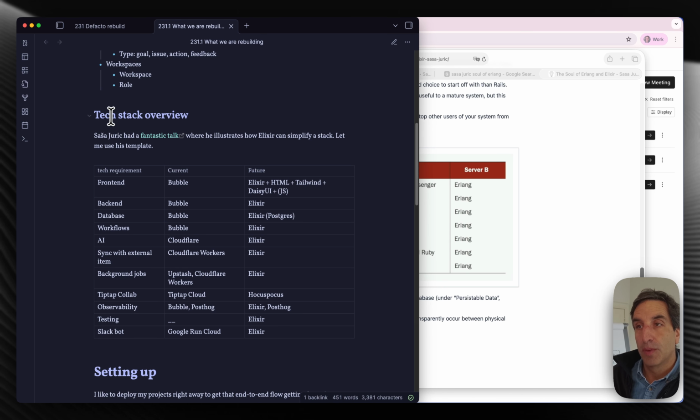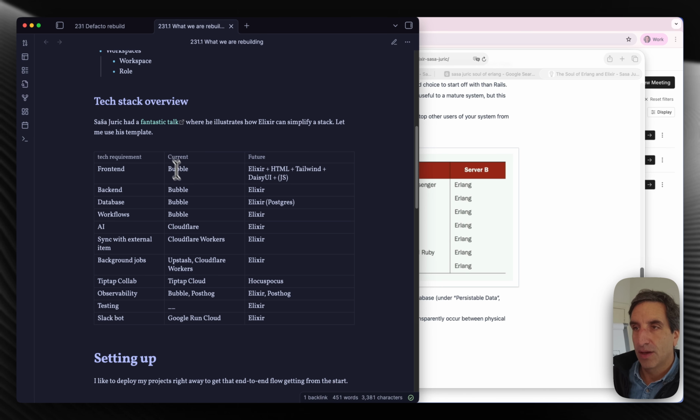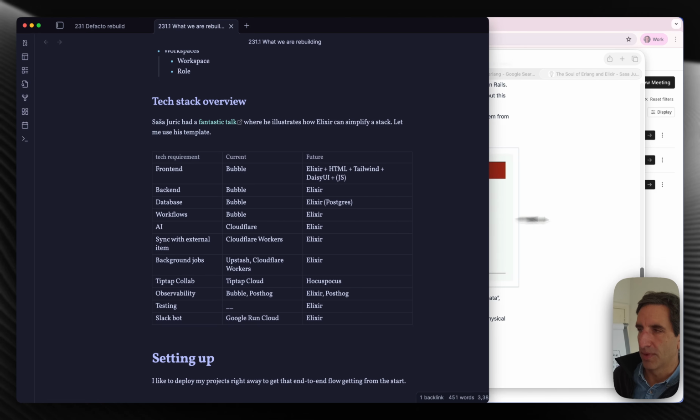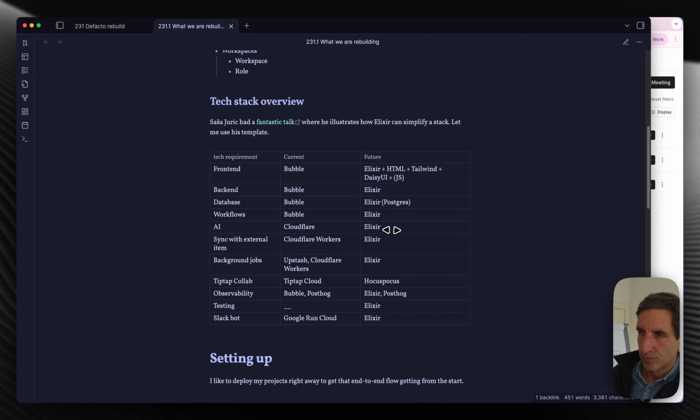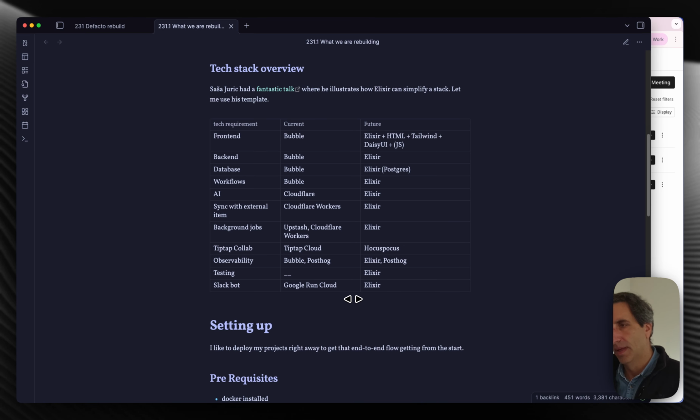And so what we're going to do here is this, right? To take a look at our case, we have Bubble on our current setup here, and we have a bunch of stuff coming from Cloudflare. We're going to start moving all of this stuff to Elixir, doing as much natively as we can, right?